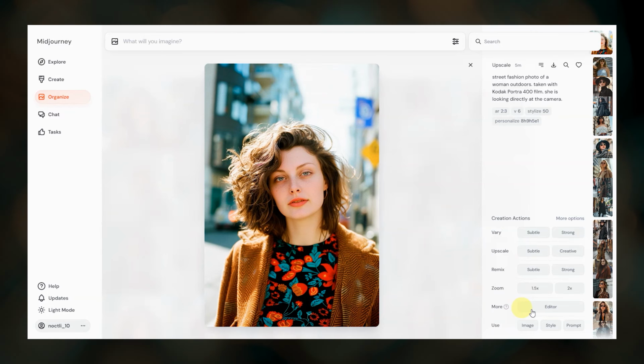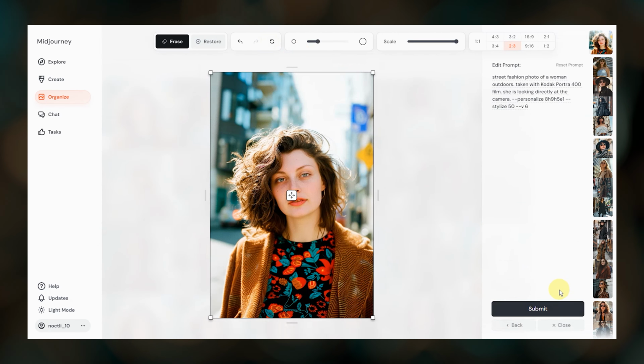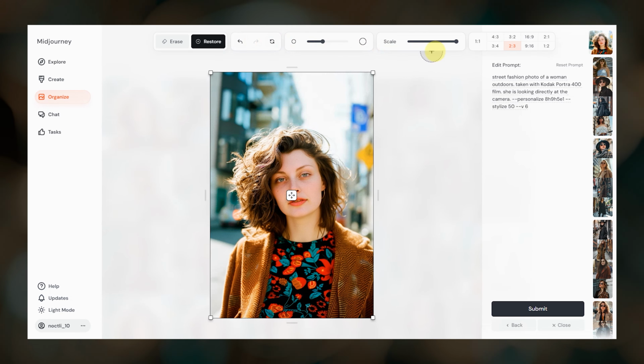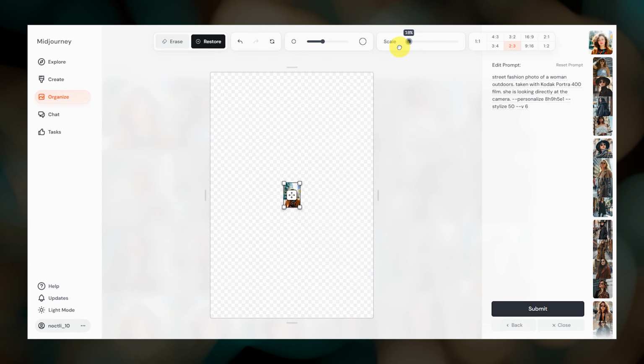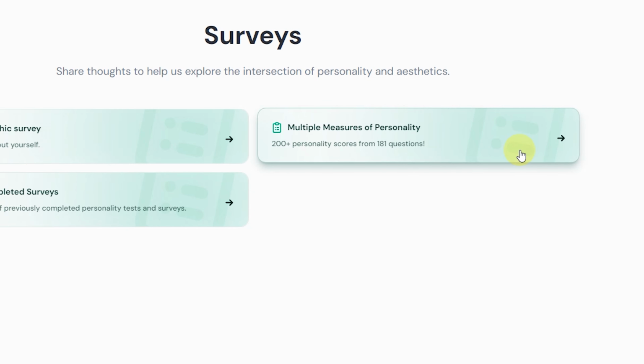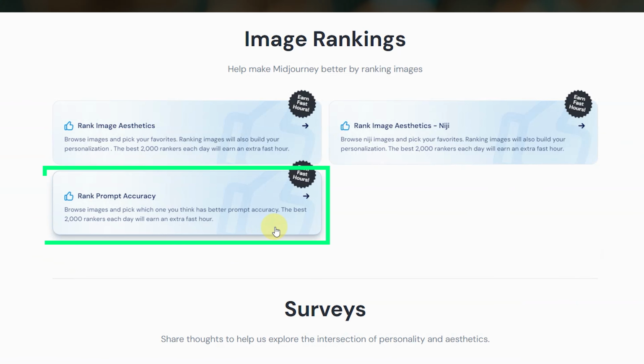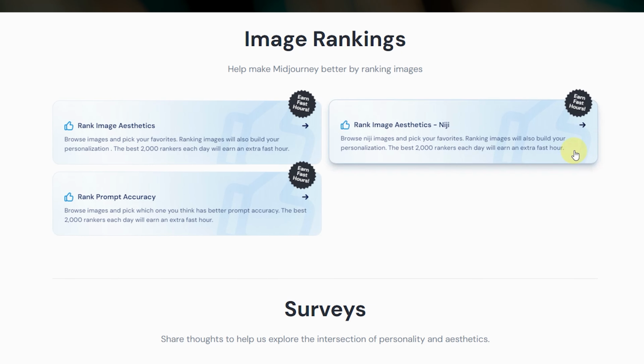The basic image editor was also released on the website, making it much easier to reframe, repaint, and edit prompt text all in one easy-to-use interface. A second community survey was released and 2 new image pair rankings were made available, one specific for ranking prompt accuracy and another for ranking Niji model images.